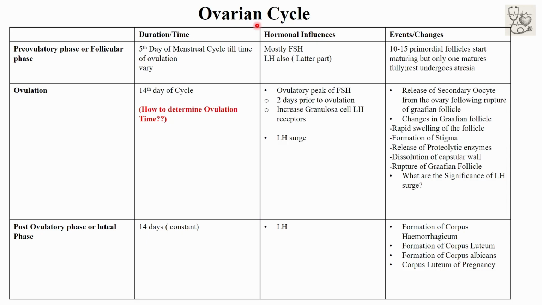These changes mainly depend upon two gonadotropic hormones, FSH, follicle stimulating hormone, and LH, luteinizing hormone, secreted by the anterior pituitary. The 28 days of the ovarian cycle are further divided into three phases: the pre-ovulatory or follicular phase, ovulation, and the post-ovulatory or luteal phase. The pre-ovulatory phase starts from the 5th day of the menstrual cycle till the time of ovulation. This phase is not constant; it varies from person to person.